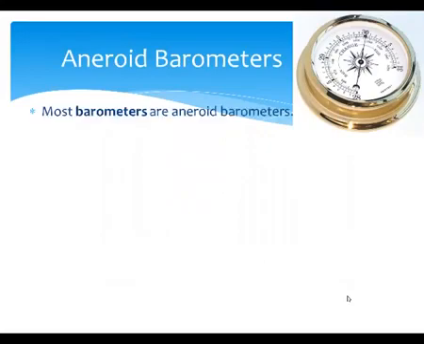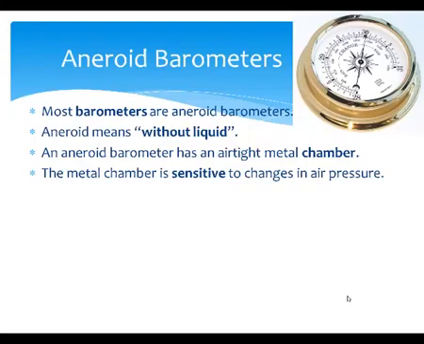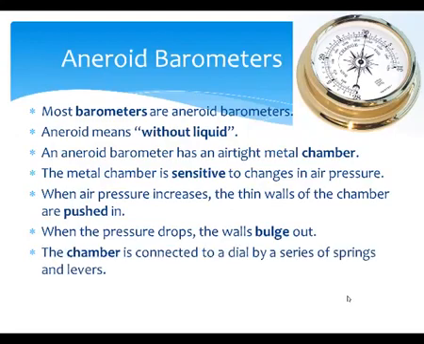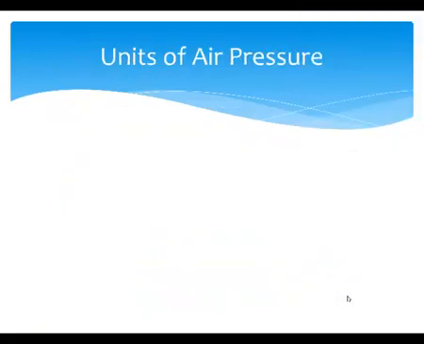Aneroid barometers. Most barometers are aneroid barometers. Aneroid means without liquid. It is a barometer that has an airtight metal chamber. The metal chamber is sensitive to changes in air pressure. When air pressure increases, the thin walls of the chamber are pushed in, and when the pressure drops, the walls bulge out. The chamber is connected to a dial by a series of springs and levers. As the shape of the chamber changes, the needle on the dial moves, which gives the overall pressure for the day.